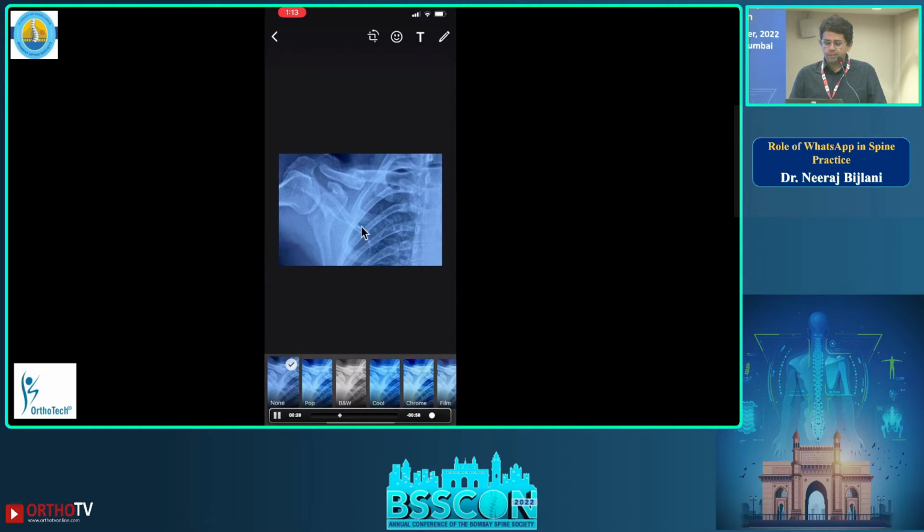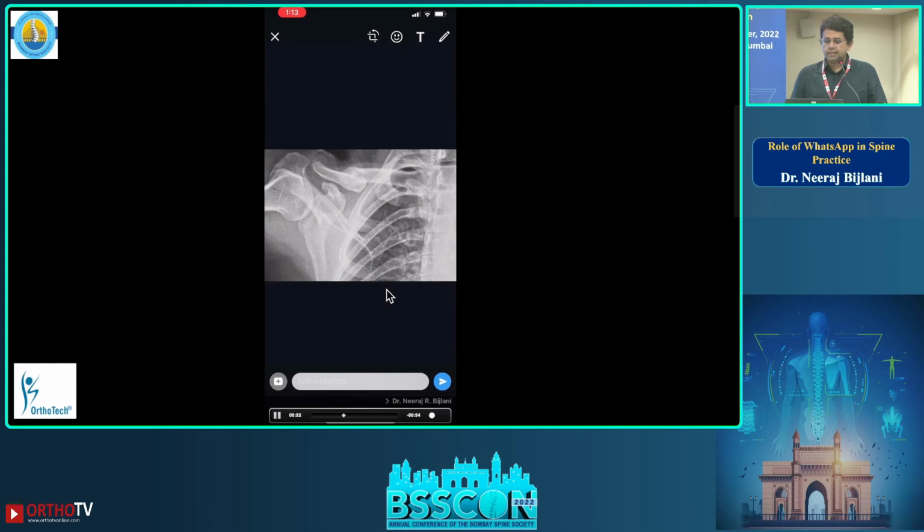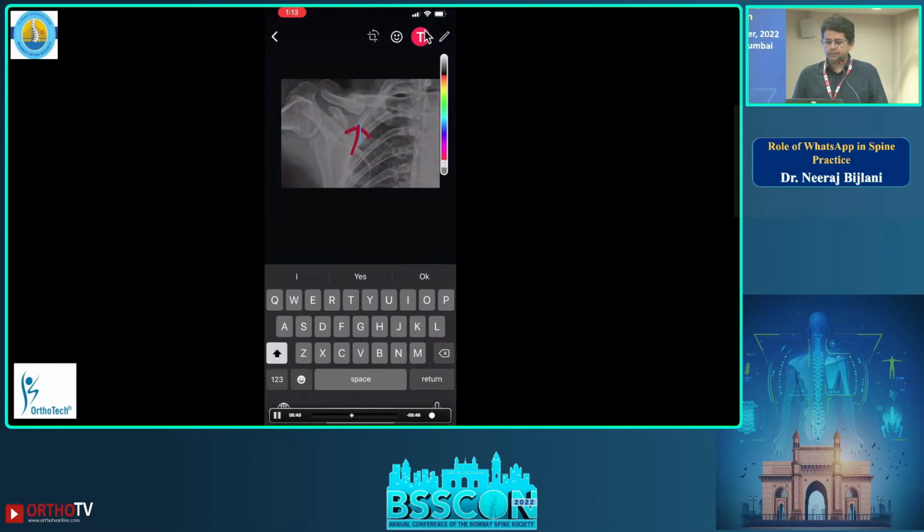And I will just swipe up and I get these filters. So I'll make it black and white. And that is how it is. It looks wonderful. And if I want to write on it or put an arrow on it, I can even put an arrow on it, and even write text on it.